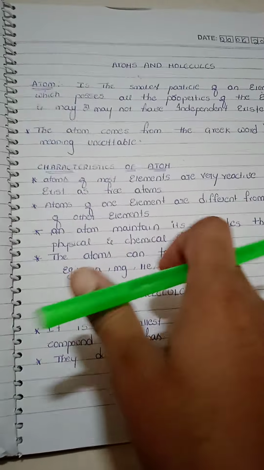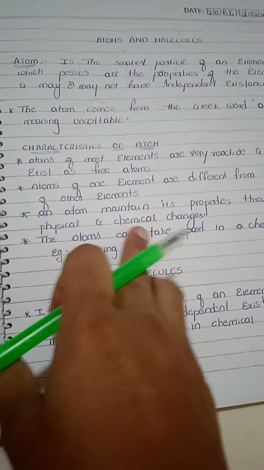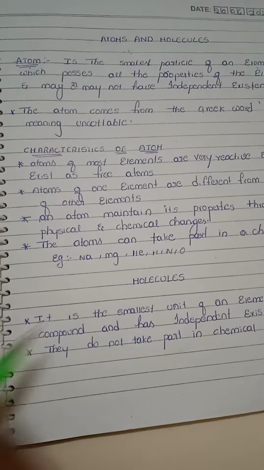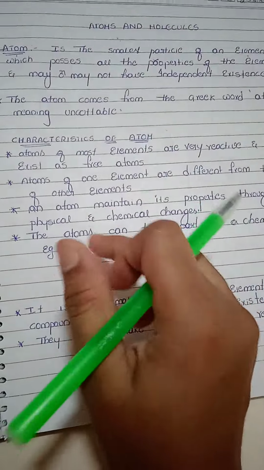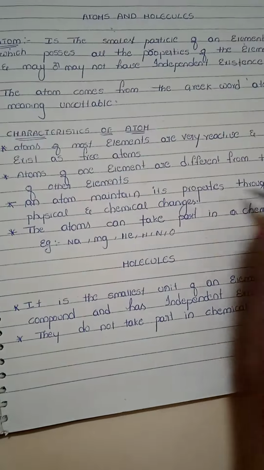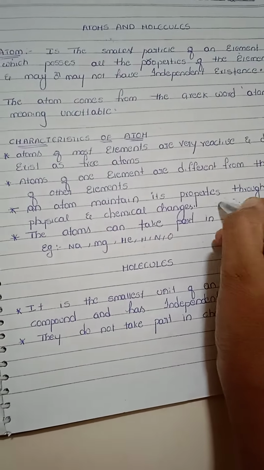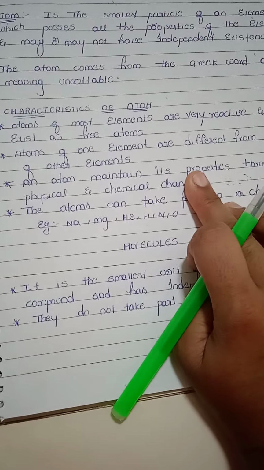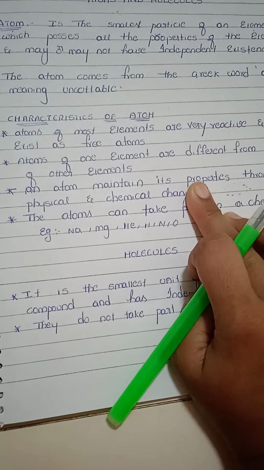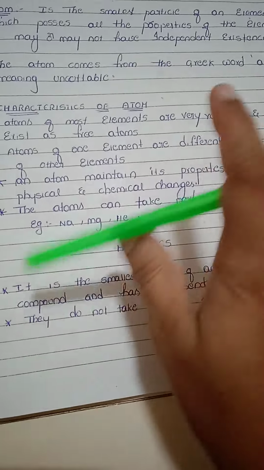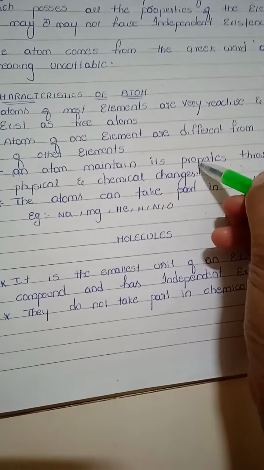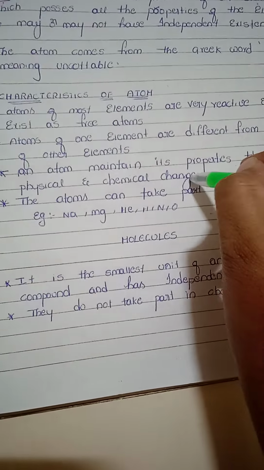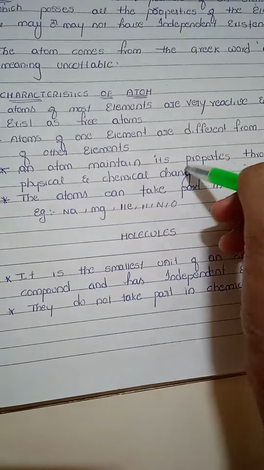An atom maintains its property through all physical and chemical changes. In nature we can see many changes occurring in our surroundings, either physical or chemical. Whenever these changes take place, the atom will never lose its property. Whatever the changes, it maintains its property as it is.